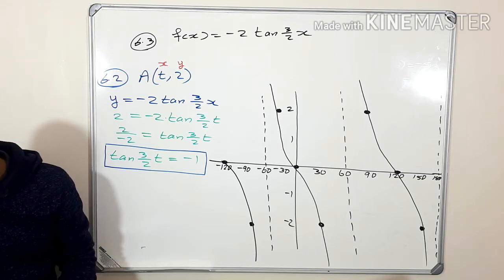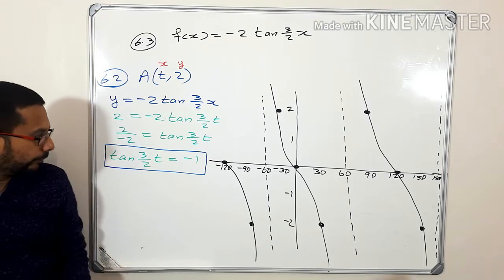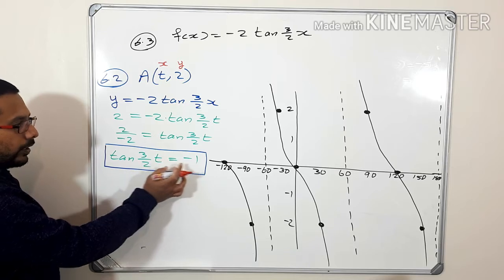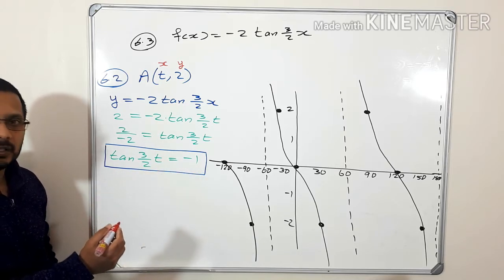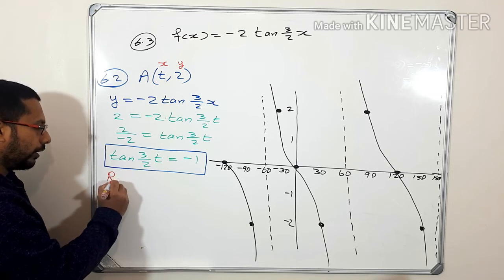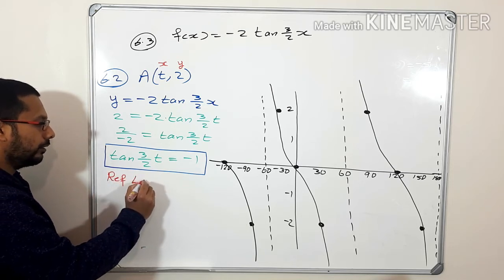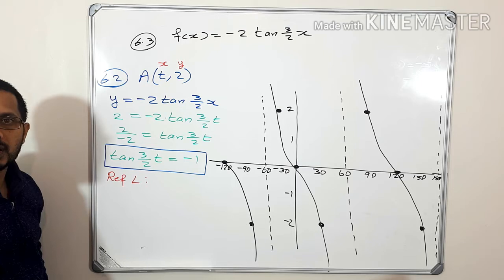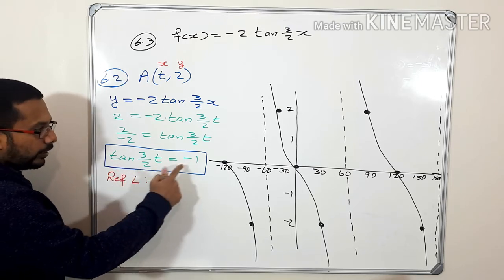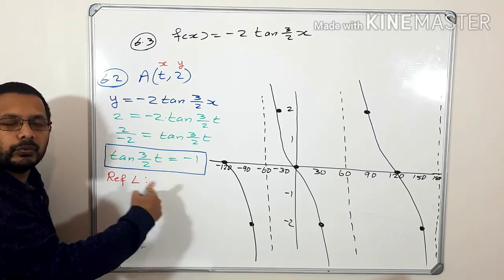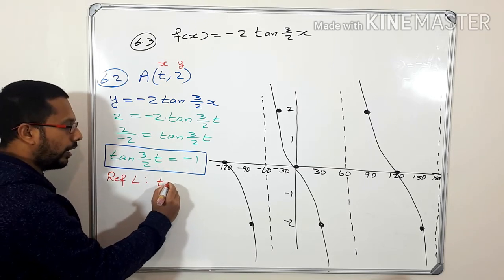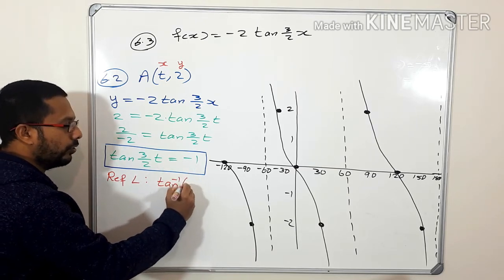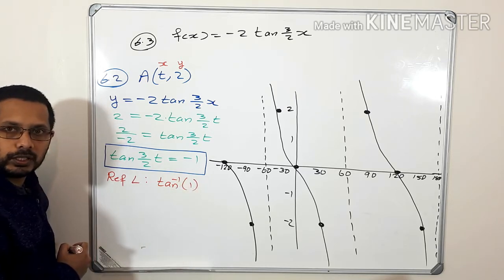Okay, so tan of an angle is negative. First, you studied in your class that you have to find the reference angle. How can you find the reference angle? Tan of an angle is minus 1, but to find the reference angle, you avoid this minus 1 and write tan inverse of positive 1.